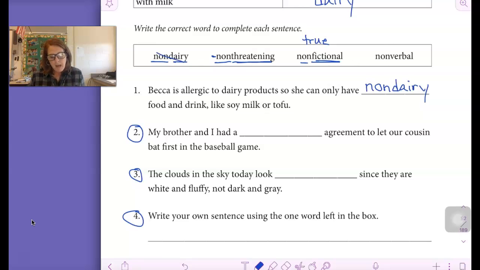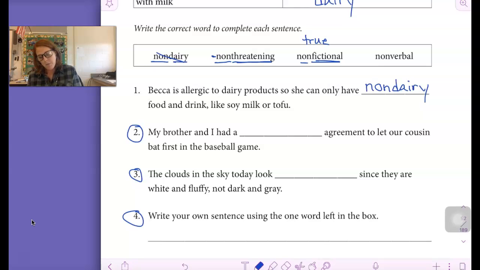Number 2 says, my brother and I had a blank agreement to let our cousin bat first in the baseball game. Number 3 says, the clouds in the sky today look blank since they are white and fluffy, not dark and gray.